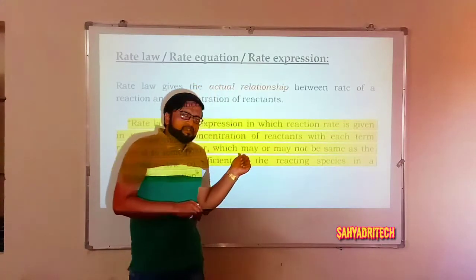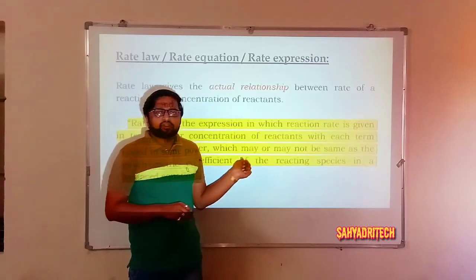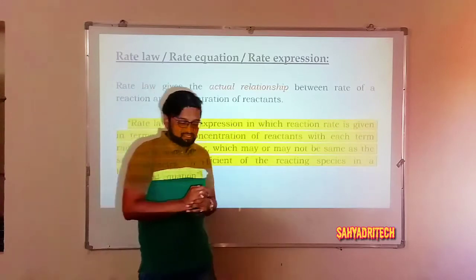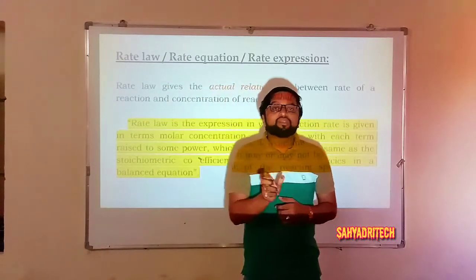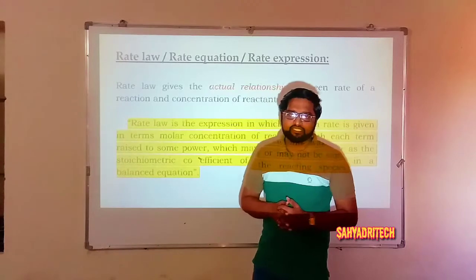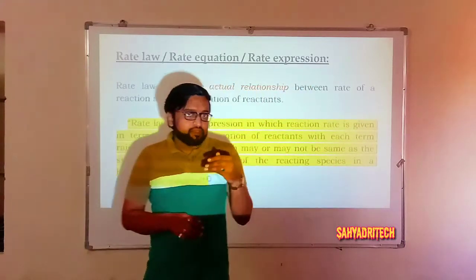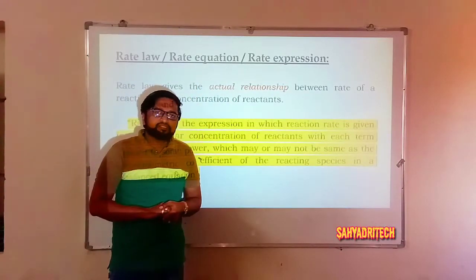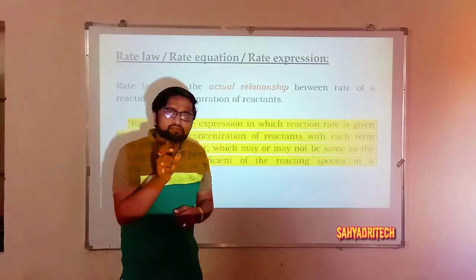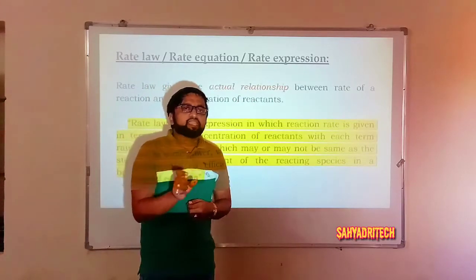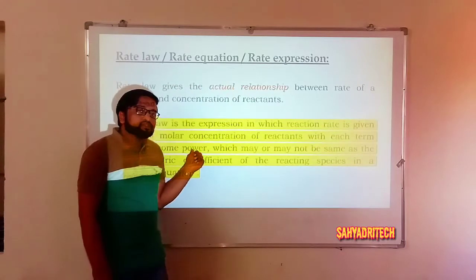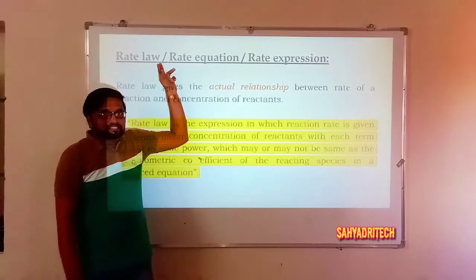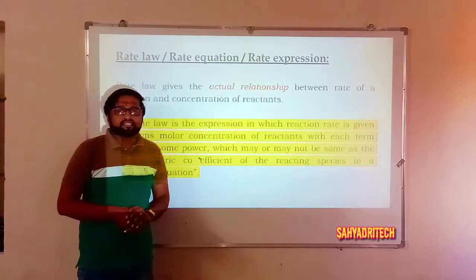Well, here, as I said, the powers may or may not be equal to the stoichiometric coefficients. It means, how are those powers considered? Those powers are considered only by knowing the mechanism of a reaction. It means if anyone wishes to write the rate equation, or rate law, for a reaction, one must know the mechanism of that reaction. Only by knowing the mechanism is it possible to get the powers, so that by knowing the powers one can write the rate law, or rate expression, for a reaction.